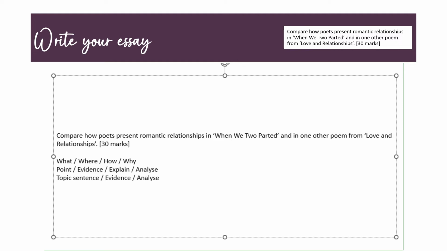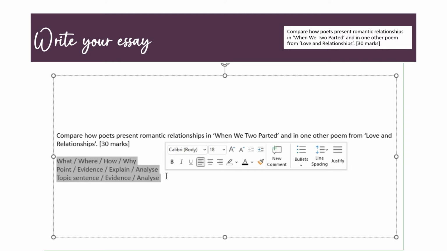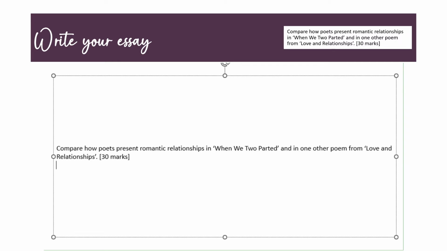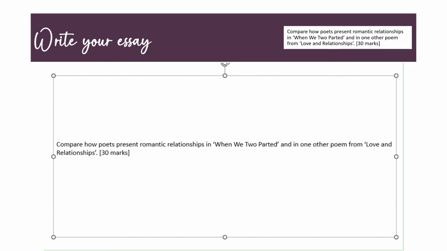But the main thing is that what we're doing in the main body of the essay is building up our evidence and exploring what that evidence tells us about the poet's ideas. So use whichever one of those your teacher has told you to use. Personally, I use point, evidence, explain, analyse just for ease. But as I say, use whichever one your teacher has told you to, because they all overlap slightly anyway. So what I'm going to do here in my paragraph is start by comparing the 2 poems. The question tells us to compare, and it's good to link them if we can. So both poems articulate the suffering faced by individuals when relationships become challenging.